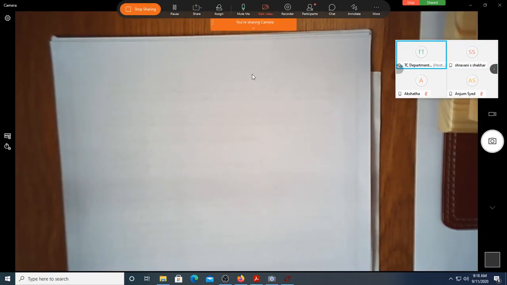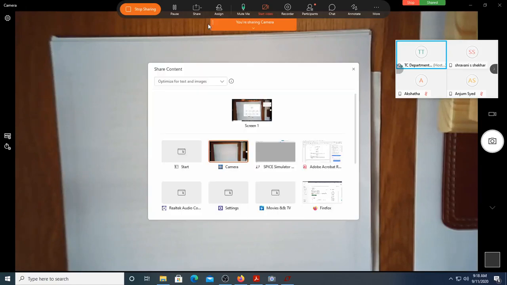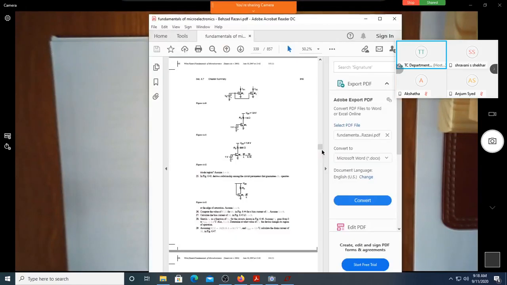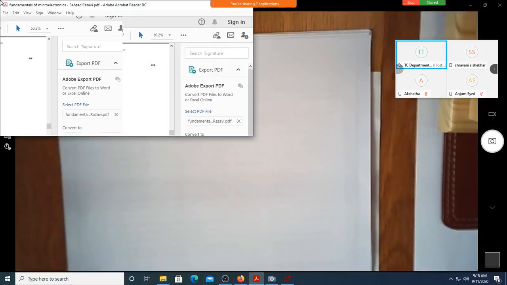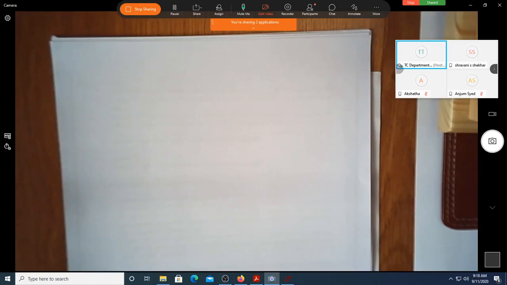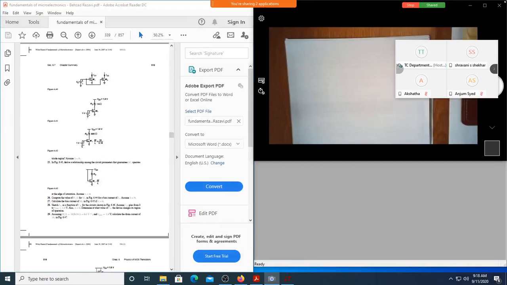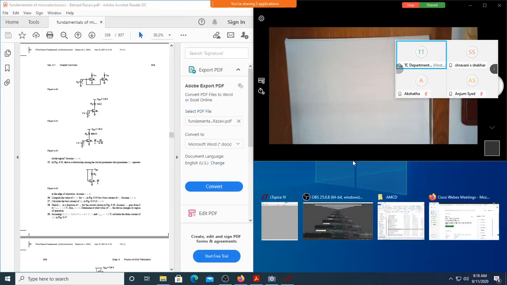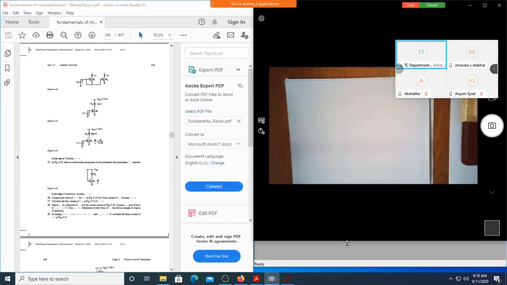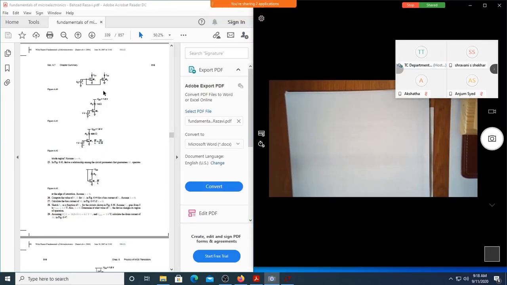Let me also share the PDF, the problem one, the assignment I had given. Let me make these two half page each. This is visible, Shravani? Yes, sir, both the problem as well as the camera.